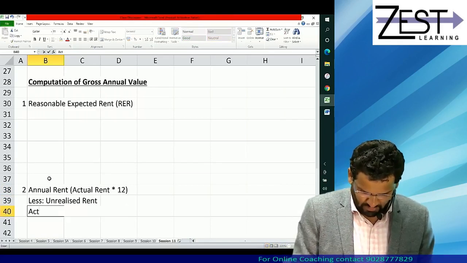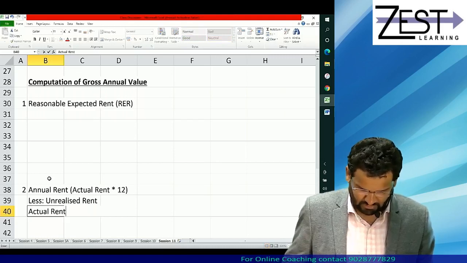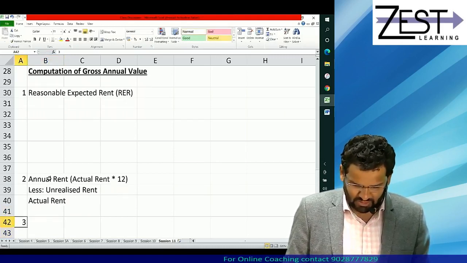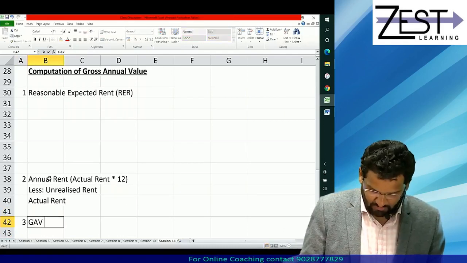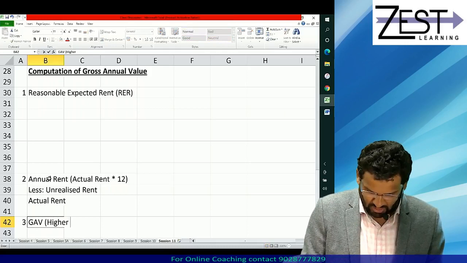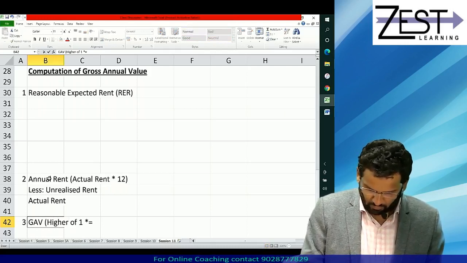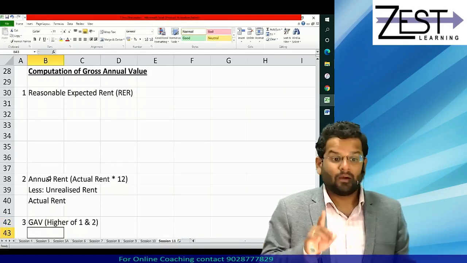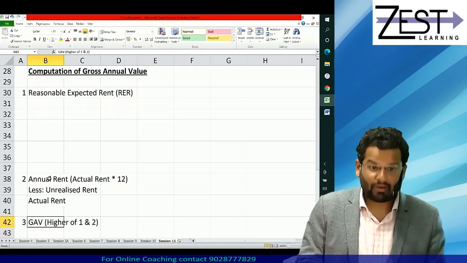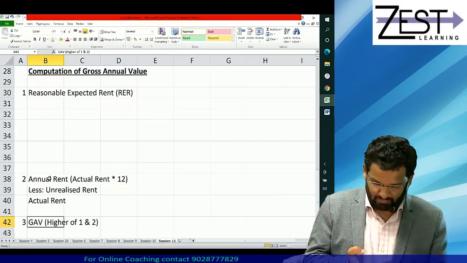Okay, and then we will get actual rent. And third step, you are expected to get GAV, which I told you is higher of 1 and 2. But mind you, I will first explain you till this point.